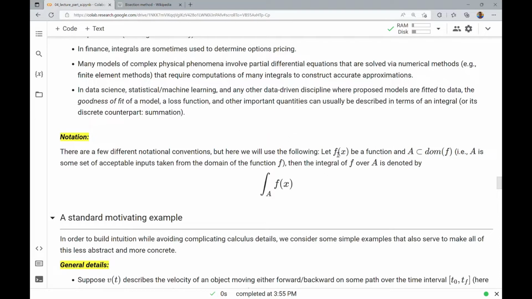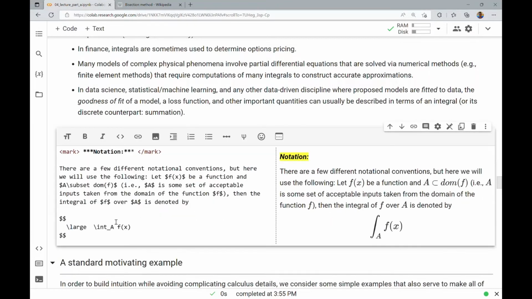There's some important notation that you should understand, which is that we are integrating a function over its domain. So if we have a function f of x and we take a set A as a subset of the domain, which is just the inputs, the points that are viable inputs to the function, where the function is actually defined at those values, then the integral of f over A is denoted by this. This is like an elongated S. If you want to see what it looks like, you can open it up. It's \int with a backslash.